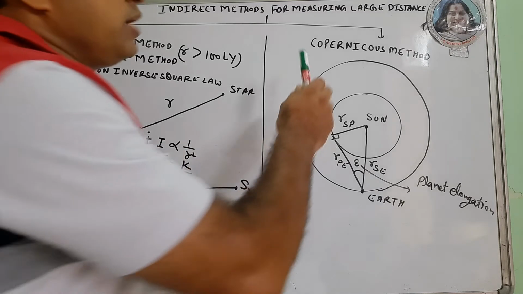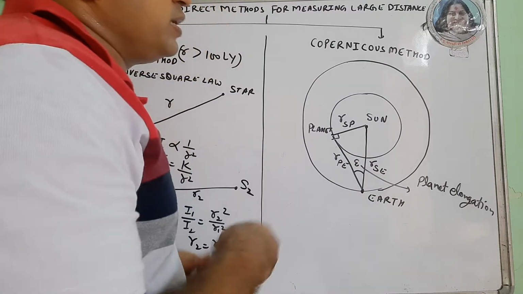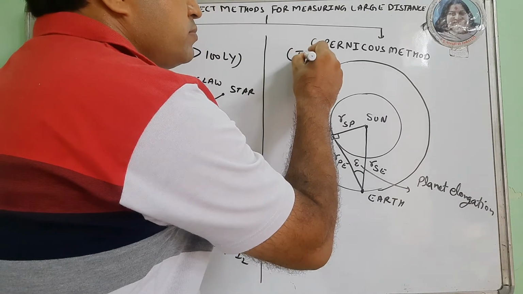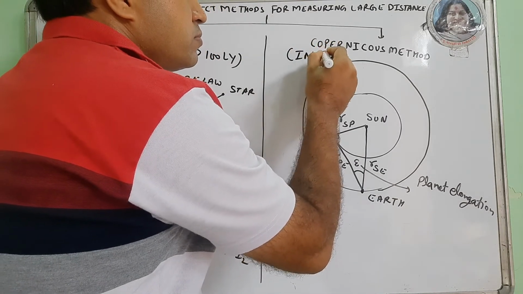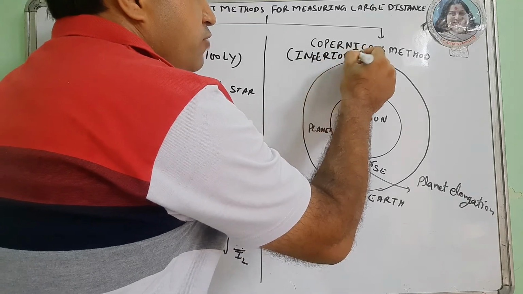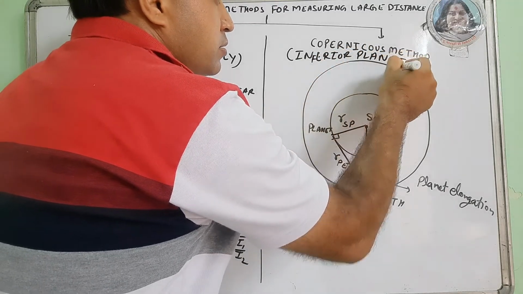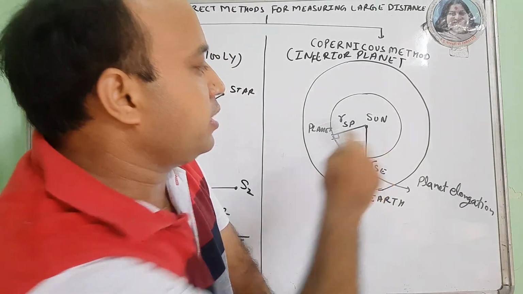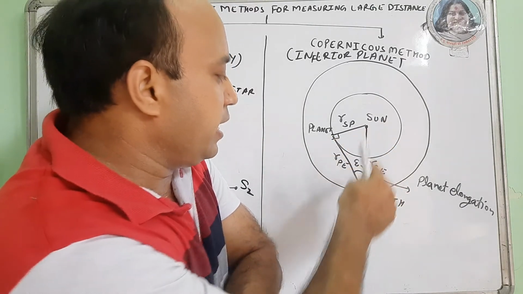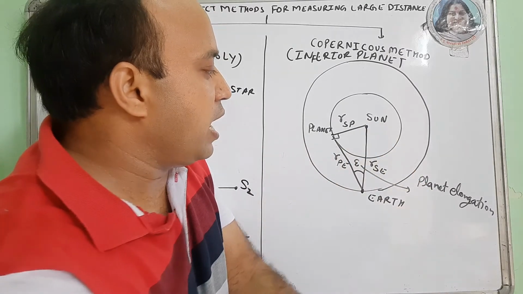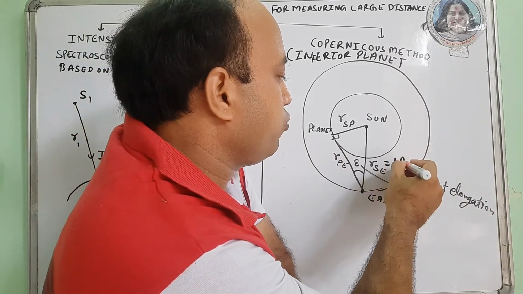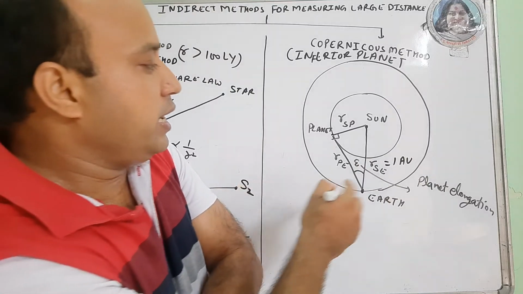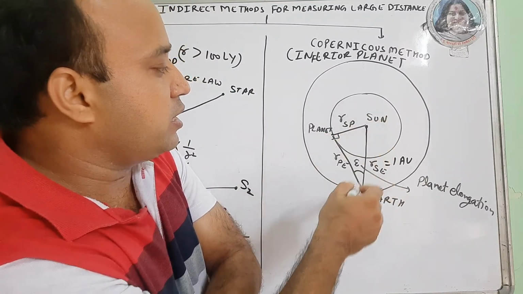Next we have the Copernicus method. The Copernicus method is used for an inferior planet. Inferior planets are the planets which lie between the sun and the earth. Suppose the sun and the earth are here and the distance is RSE, equal to 1 AU, which is already known to us, and a planet is moving between the sun and the earth.